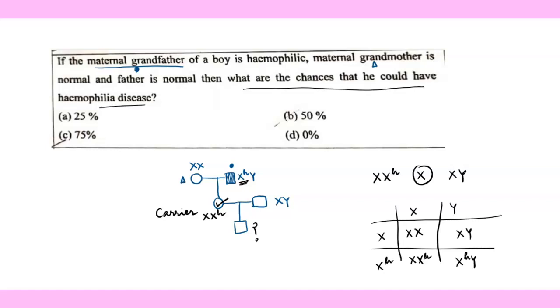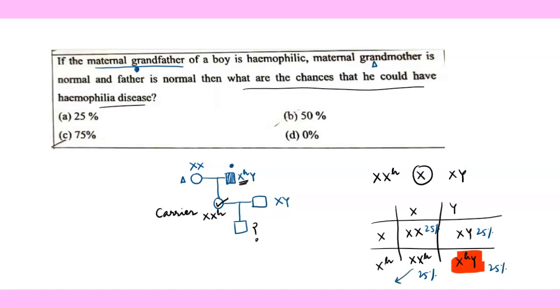Now in the Punnett square, you can see that there is only one affected individual, and this is affected, right? So out of how many is he affected? This is 25% probability, this is also 25%, this is also 25%, and this is also 25%.